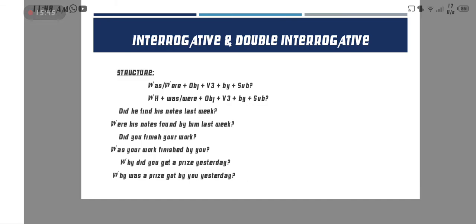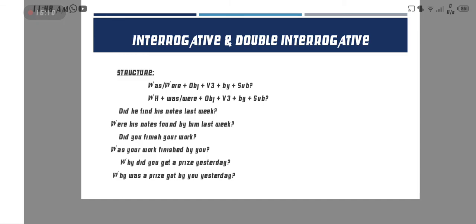Here, his notes is the object. So first we put was or were as the helping verb. His notes is plural, so we put were his notes, and then found, the third form of find, by him, the subject, and then last week.